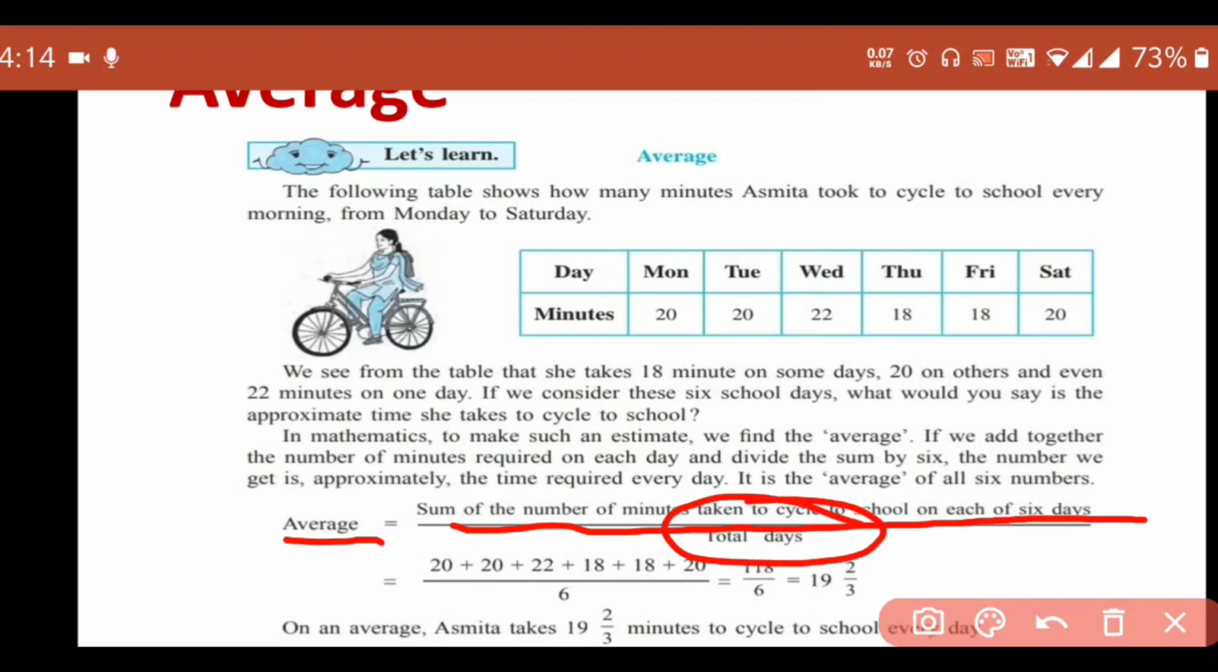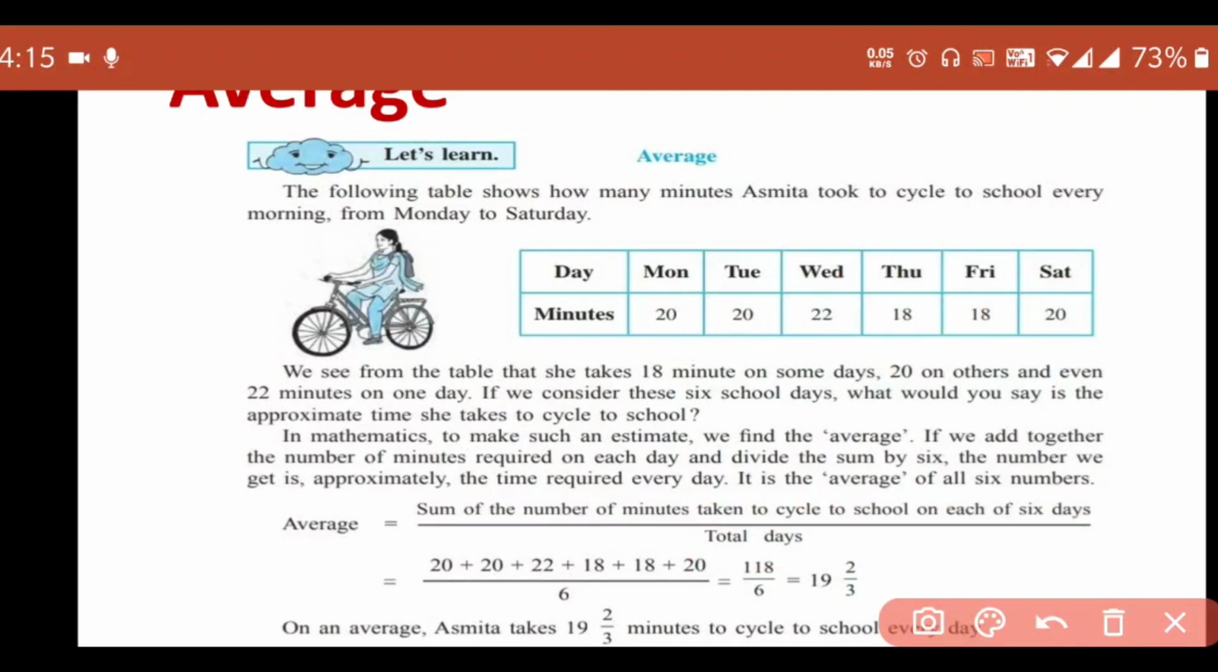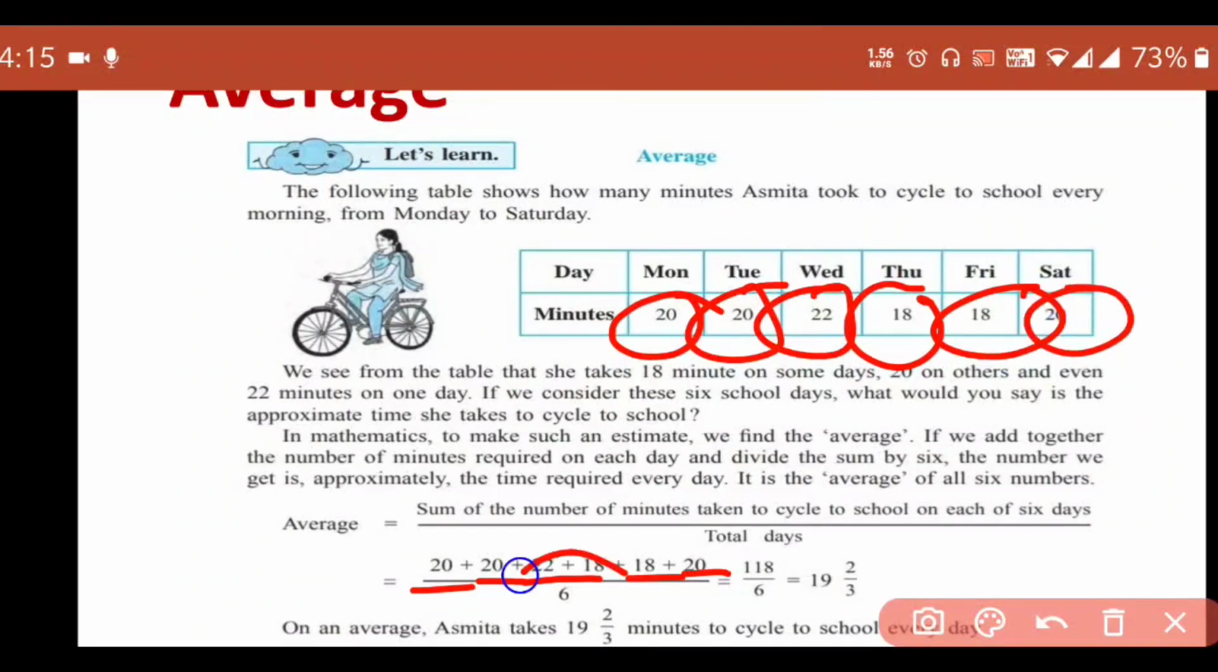That means what? We have to add all the time which she requires to go to school on all the 6 days, and we have to divide it by 6 because she goes to school every day in a week. That means 6 days in a week. So we have to add all these numbers. In the next step, we add 20 plus 20 plus 22 plus 18 plus 18 plus 20. All these numbers we are going to add, and we have to divide it by 6.